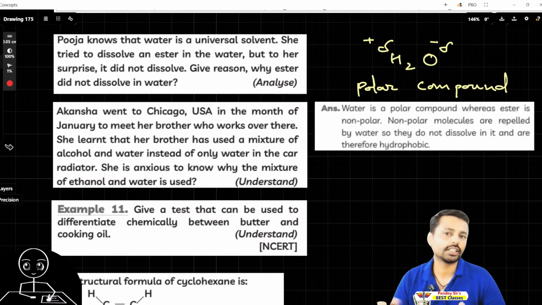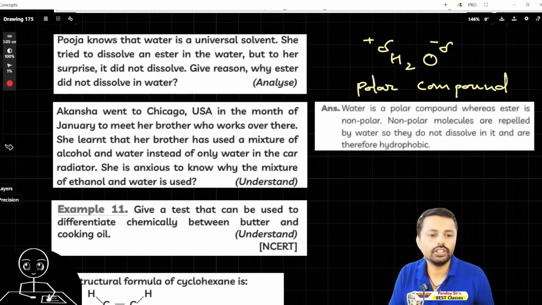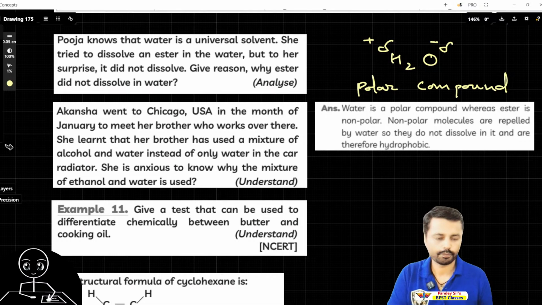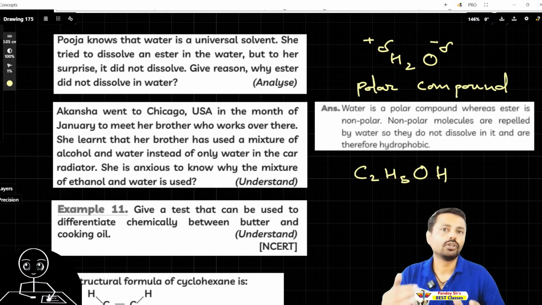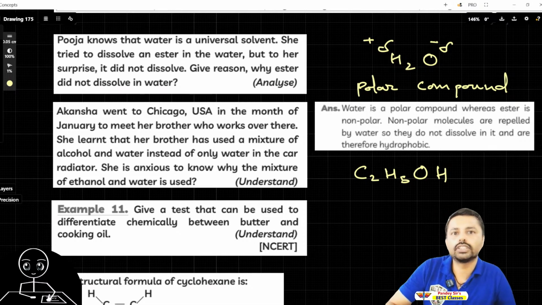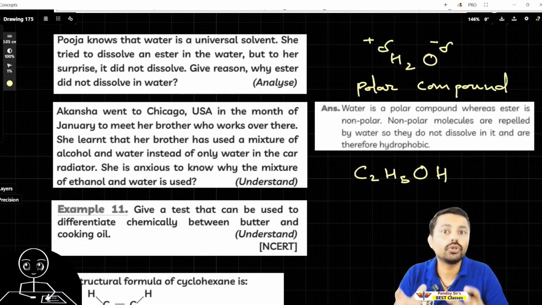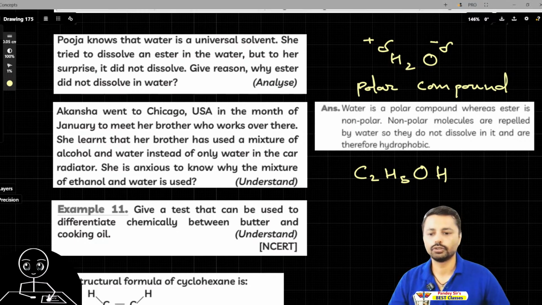It is a nice question they can ask in the exam. You must know it. Check once, try once. Okay, I'm answering. The thing is, alcohol, let's say C2H5OH, actually has a very low melting point. So even though water freezes at 0 degrees, if you mix alcohol in water, it won't freeze, it won't become ice, and the car will work nicely. That's the answer. Okay, so I'm going to show you the answer. You can note it down.